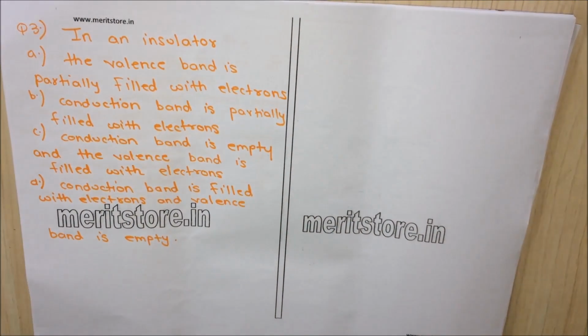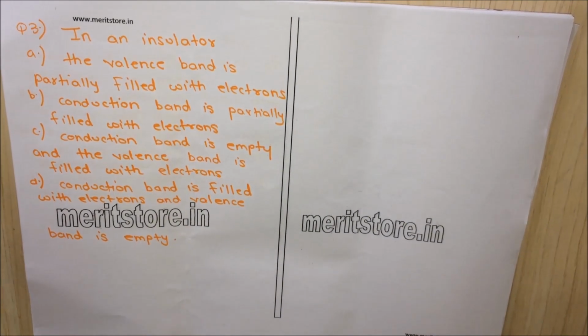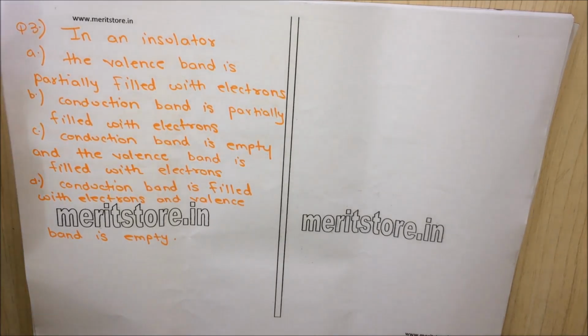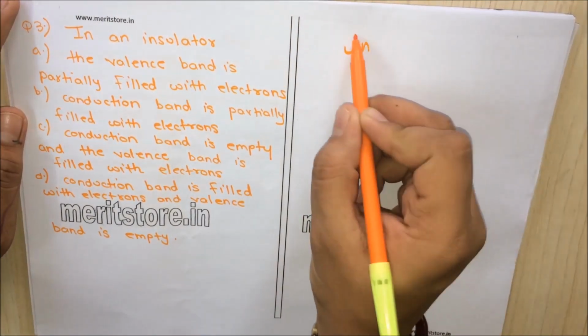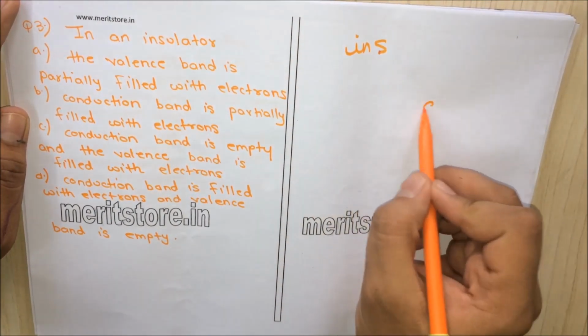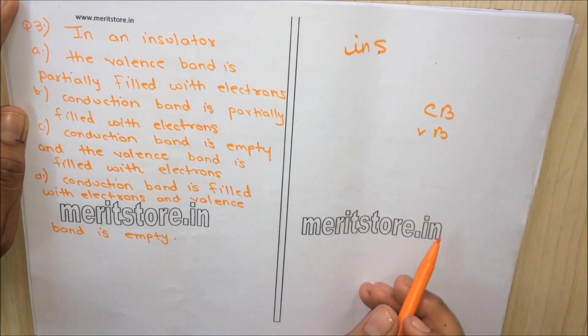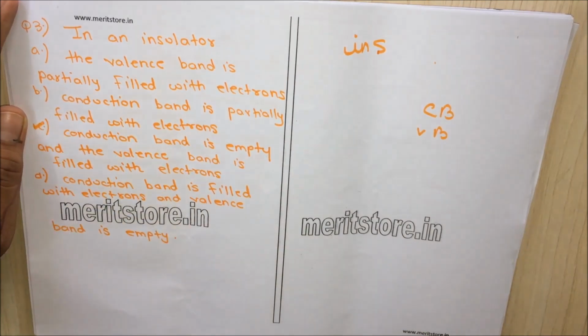Question 3. In an insulator, option A, the valence band is partially filled with electrons. Option B, conduction band is partially filled with electrons. Option C, conduction band is empty and the valence band is filled with electrons. Option D, conduction band is filled with electrons and the valence band is empty. So we know that in an insulator, the conduction band is empty and the valence band is filled with electrons. So option C is the correct answer.